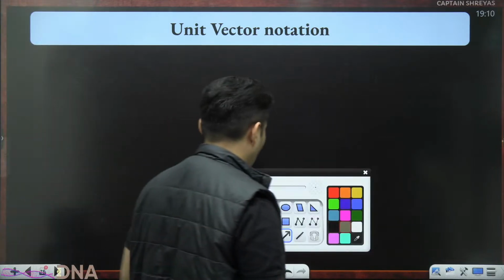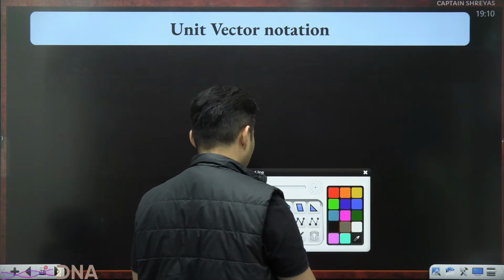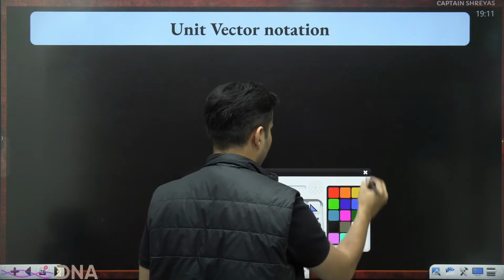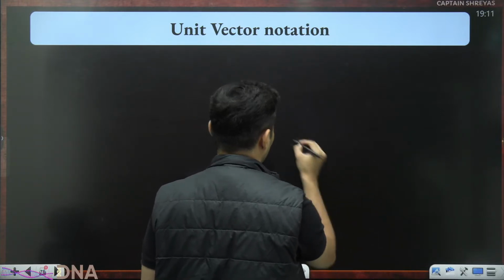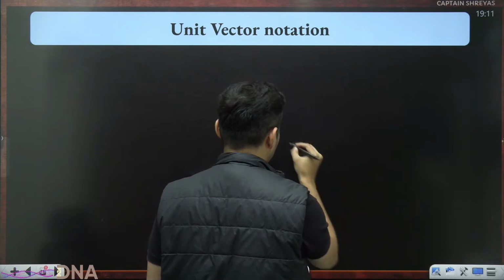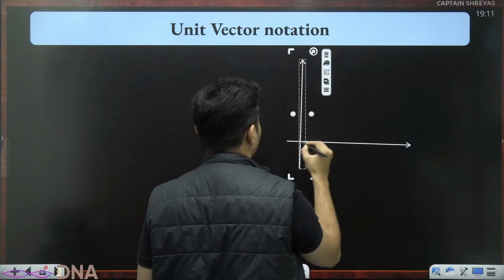Unit vectors. Observe this carefully now. First, let me. This is x. This is y.